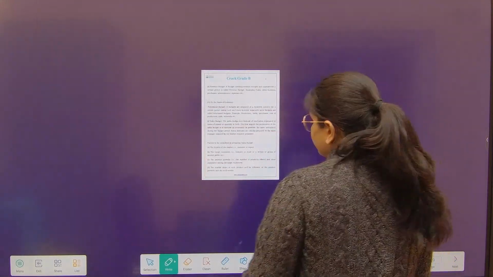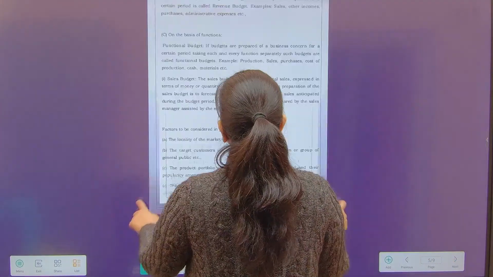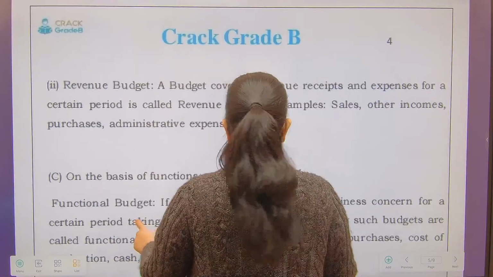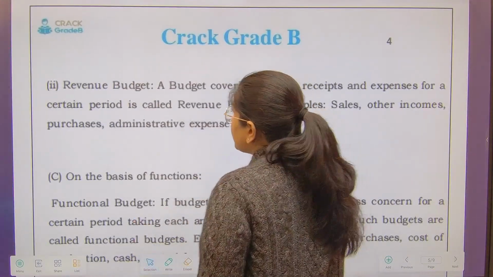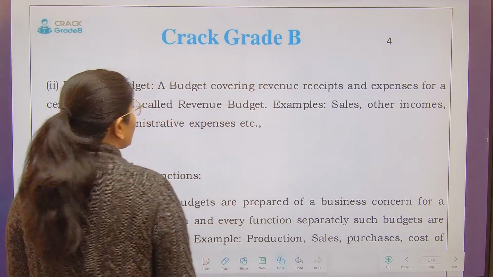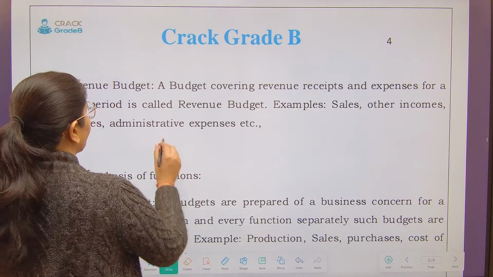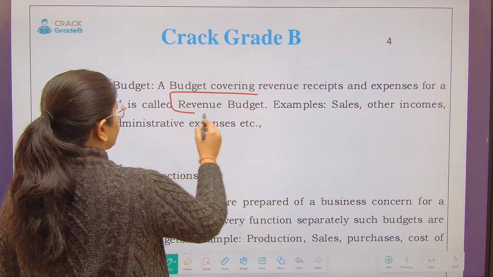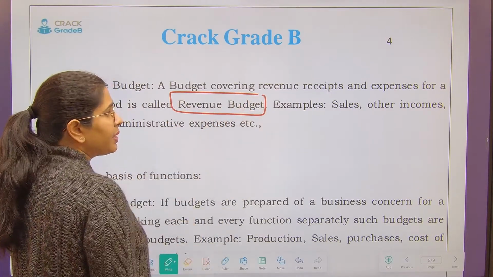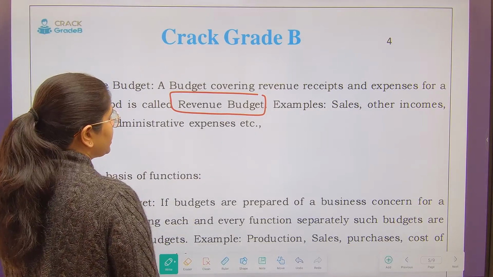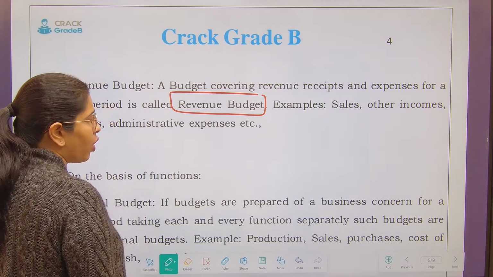Next, see what is revenue budget. A budget which is covering revenue receipts and expenses for a certain period is called the revenue budget. Examples are sales, other incomes, purchases, administrative expenses, all of it.